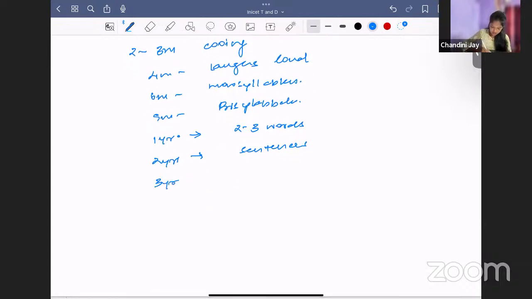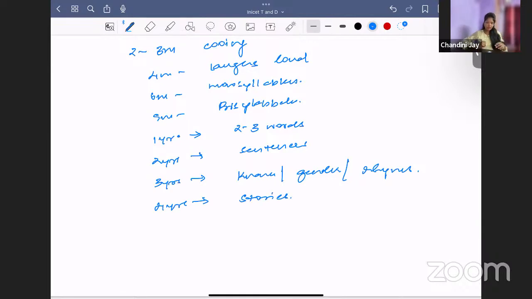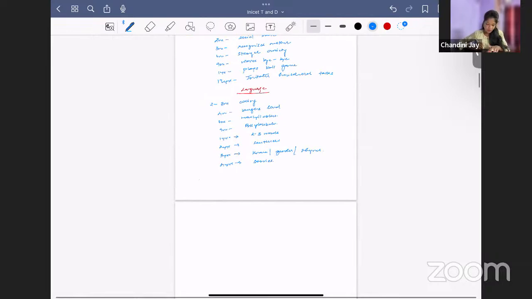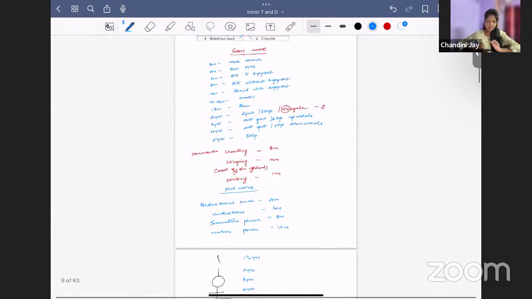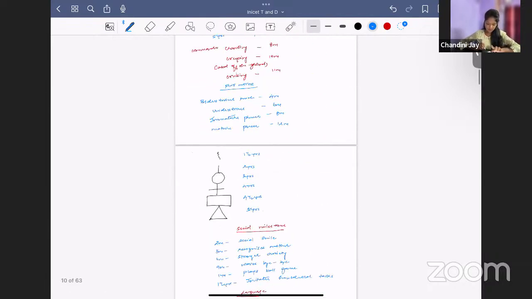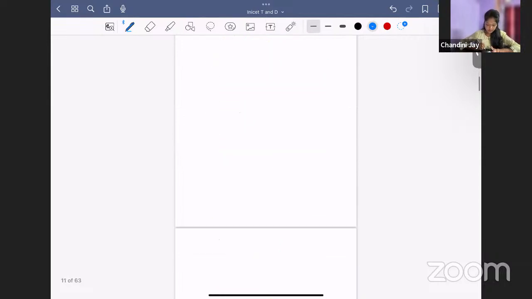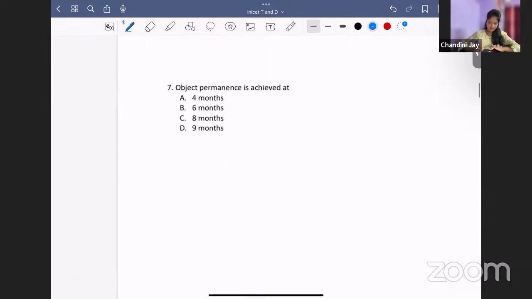By 3 years, the child knows its name, knows its gender, and can say rhymes. At 4 years, the child can say stories. So remember, these are some of the important milestones that you should definitely know before going to the exam. Okay. Fine. We'll move on to the next question.